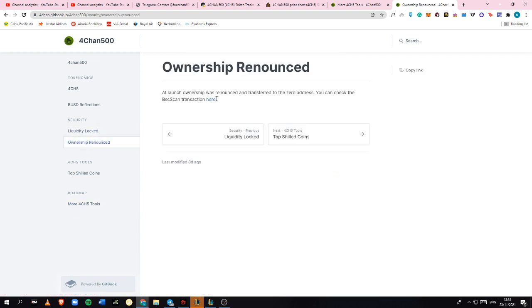the best thing here is that if you're looking for a short-term trade, you can use 4chan. If you're looking for a long-term opportunity, you can also use 4chan500, because this is renounced and transferred into the zero address. So what does it mean if it is renounced?